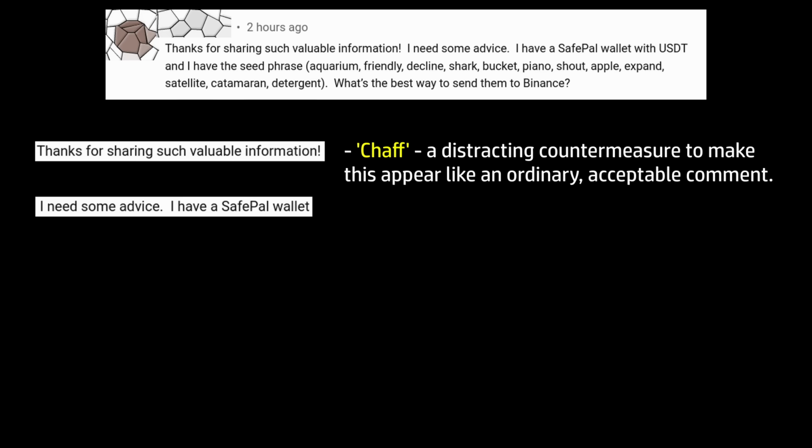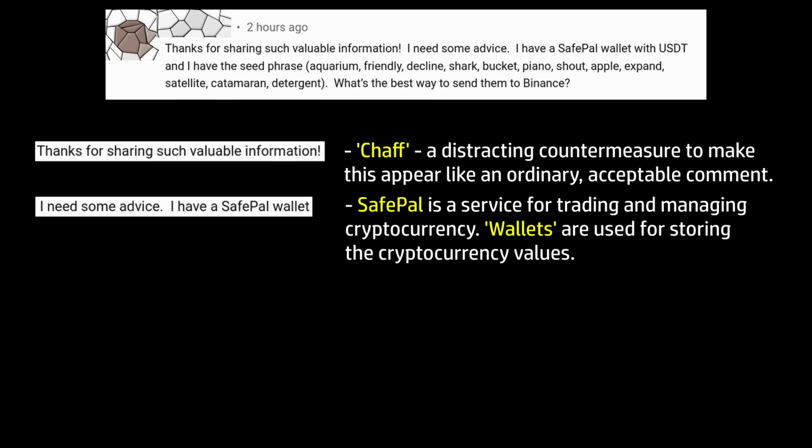"I need some advice. I have a SafePal wallet." SafePal is a service that people use to buy, sell and manage cryptocurrencies such as Bitcoin, Ethereum and so on. When you have an account with SafePal, you can create things called wallets, which are sort of logical containers for storing cryptocurrency values. You can create these through an app, but they also make physical hardware wallet devices that can be used to store cryptocurrency.